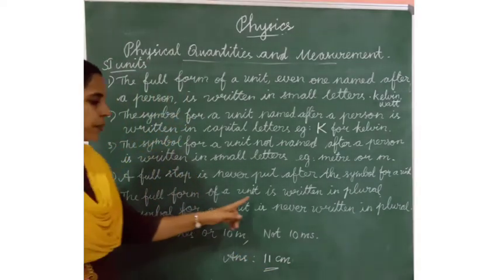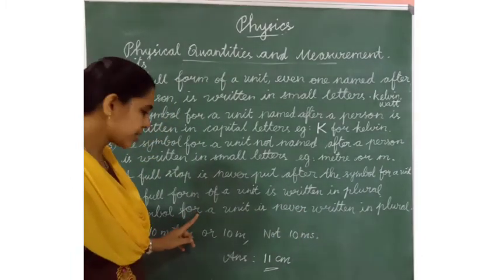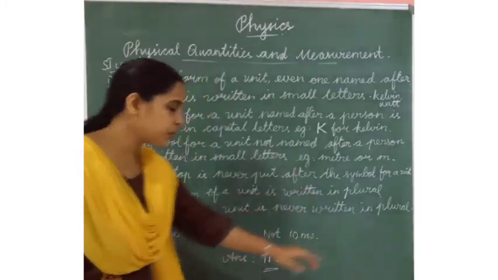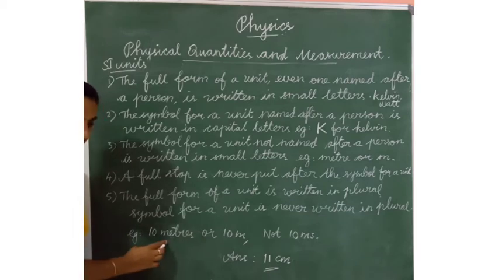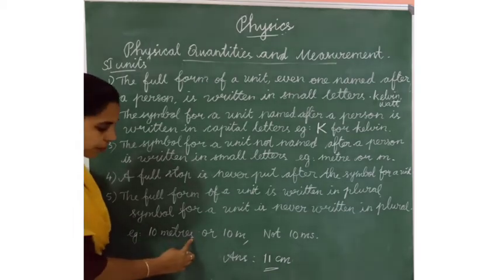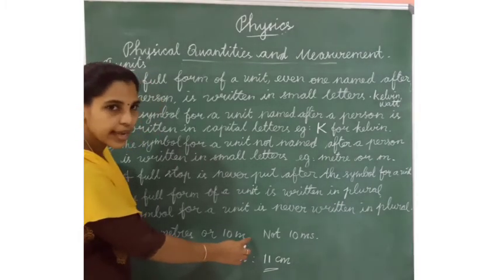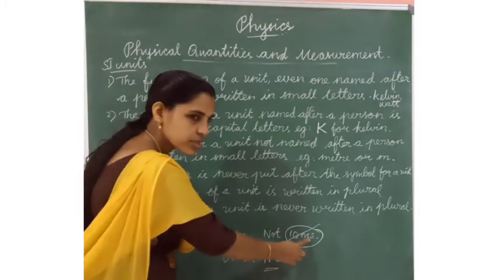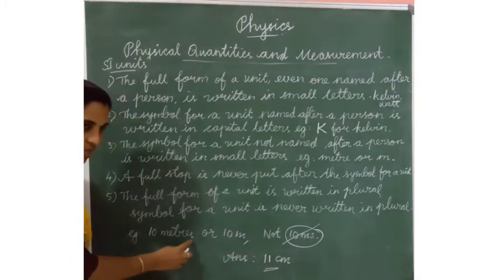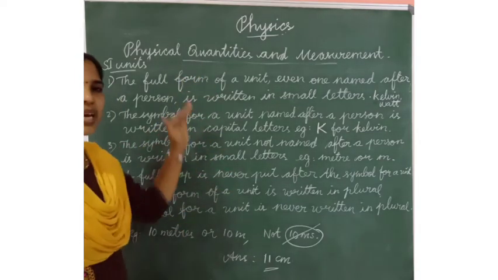Then the full form of a unit is written in plural, but the symbol for a unit is never written in plurals. For example, meters. When we are writing the full sentence, we have to use S, the plural form. But when we are using only the letter, we should not use plural S. So 10 meters with the symbol, don't use it. But when we write the full form, metres, we can use S. These are the rules when we use the SI units.